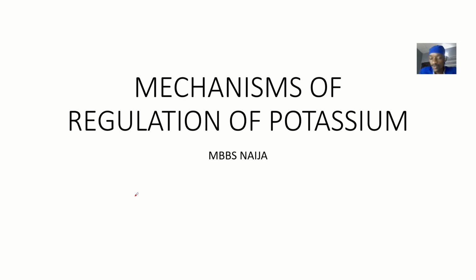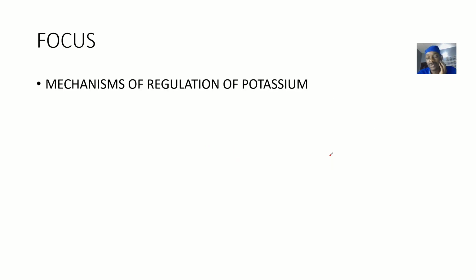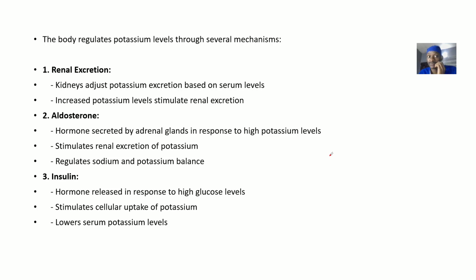Let's look at the possible ways in which potassium levels in the body can be maintained at an optimal level. So these are basically the mechanisms of regulation of potassium. If potassium is needed in the body, these mechanisms are put on. If potassium is in excess in the body, these mechanisms are put on. Do you understand? So these are mechanisms of regulation of what? Potassium in the body.